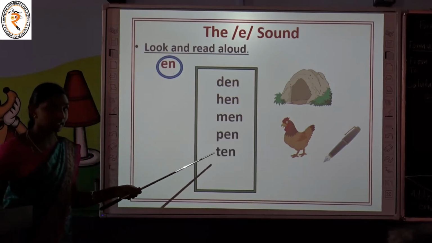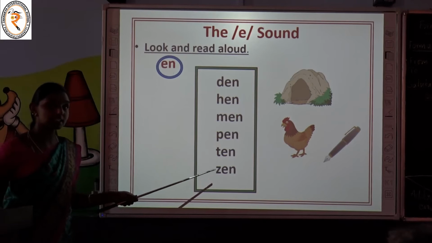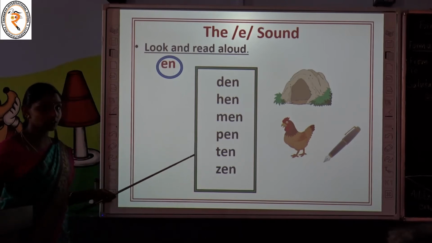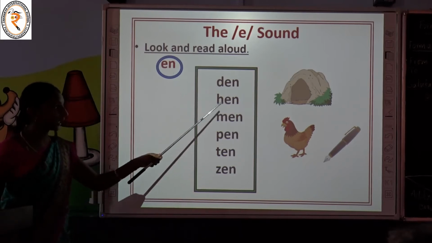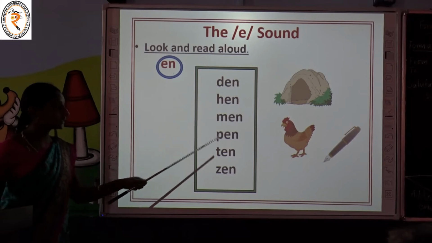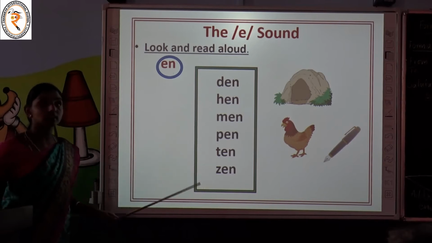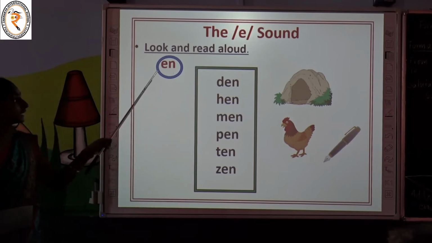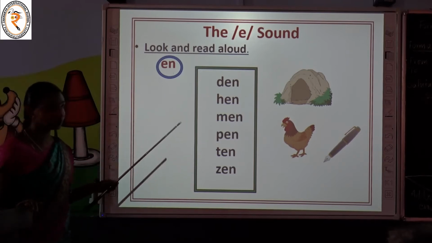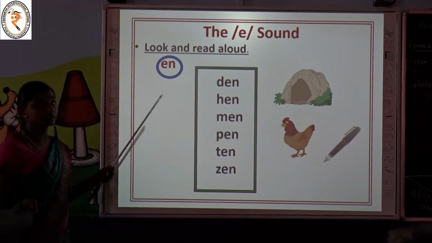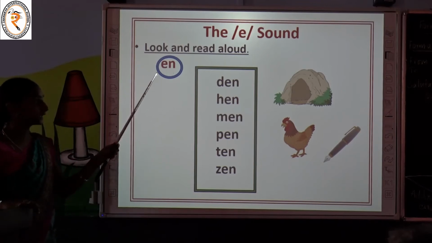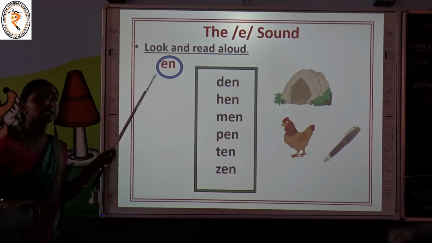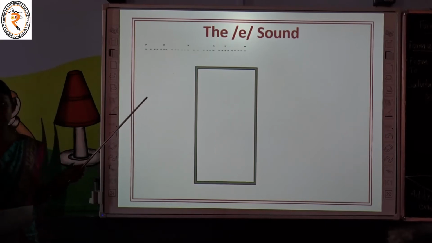What is it? Ten. Shall we read all these words once again? Then, hen, men, pen, ten. Children, have you noted all these words end with the letters EN and end with the sound en? Yes children, we have to pronounce the letters EN together as en. Move on to the next example.